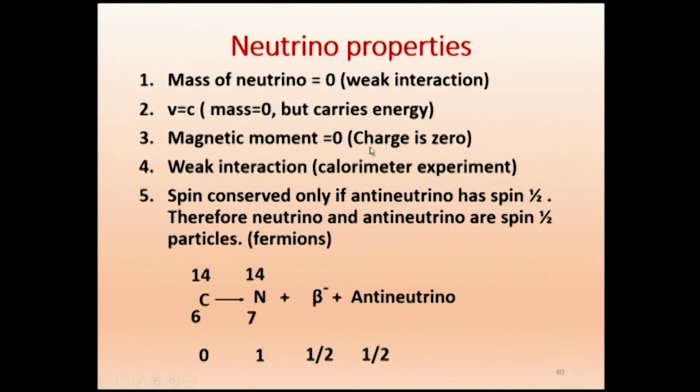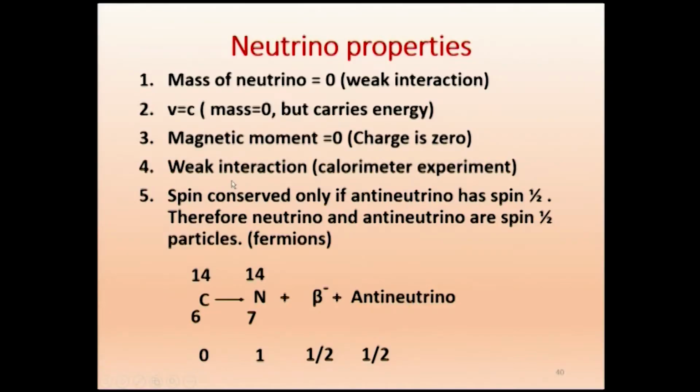That is what Pauli said. The whole thing is the neutrino hypothesis, due to Pauli. So he said charge must be 0. When the charge is 0, magnetic moment is 0. And also we find experimentally that it has 0 magnetic moment. From the experiment on beta decay, we can observe that the magnetic moment of a neutrino must be 0.